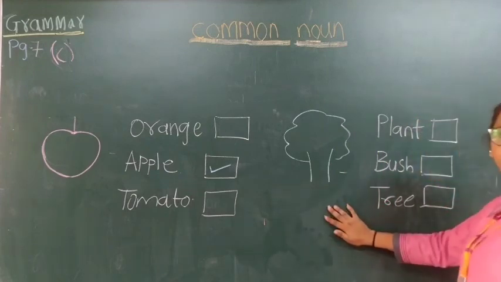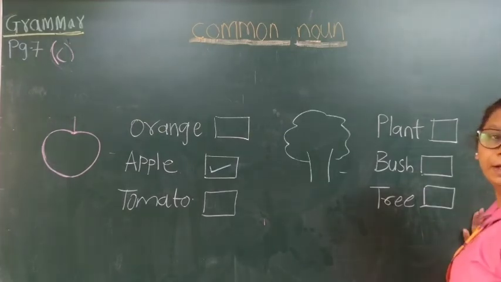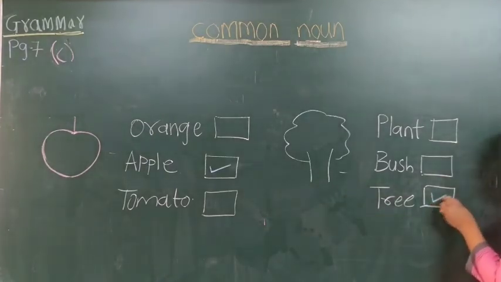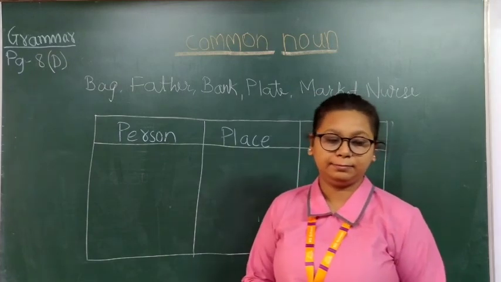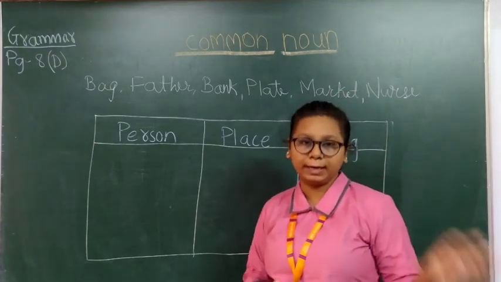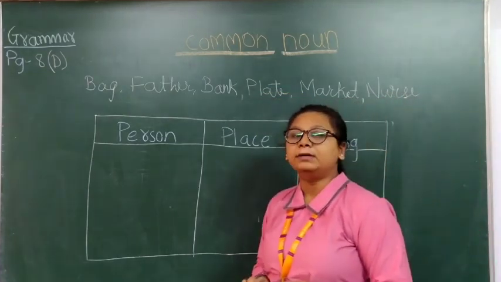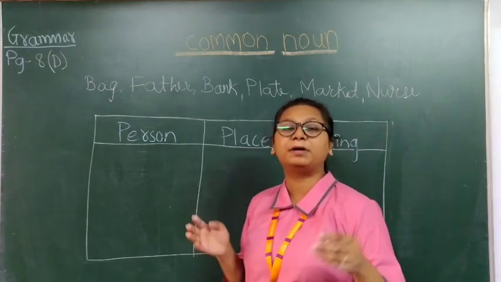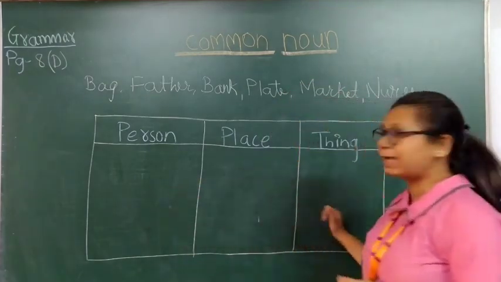Next, you can see a picture over here and the options given are plant, bush or a tree. What can you see in the picture? You can see a tree, right? So we will tick tree. So students, moving on, page number 8, question number D. So now there are some nouns given over here. You have to write whether they are the name of a person, place or thing, okay? You have to bifurcate and write whether they are the name of a person, place or thing in the particular column.